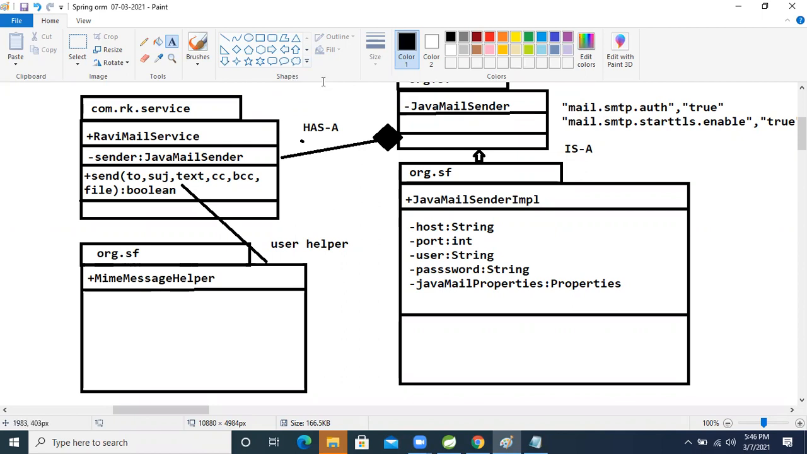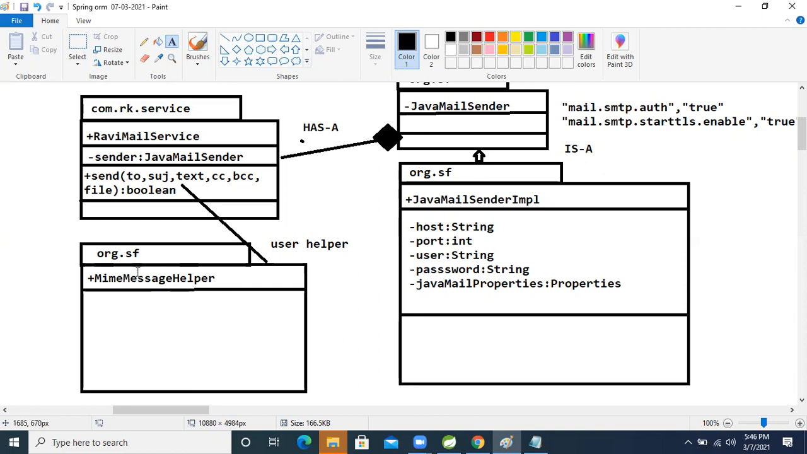Okay, fine, this is the helper class. In this MimeMessageHelper class, what kind of things are there? Let's see that. So, to perform two operations, right?